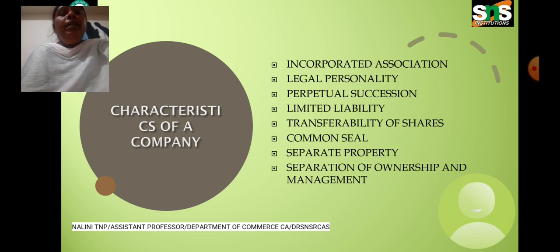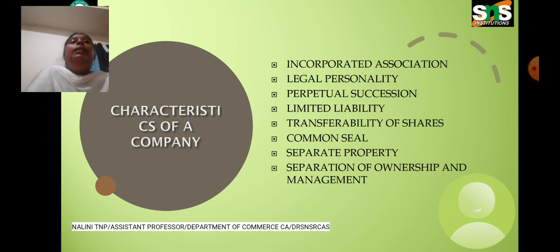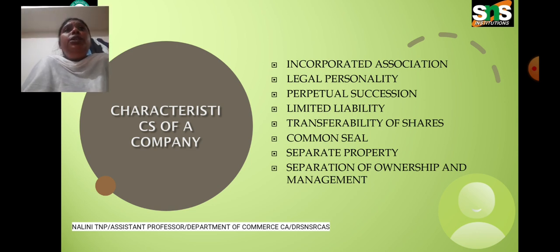The next one is artificial person, the third characteristic. The company, though a juristic person, does not possess the body of a natural being; it exists only in the contemplation of the law. Being an artificial person, it has to depend upon natural persons, namely the directors, officers, shareholders, etc., for getting its various works done.